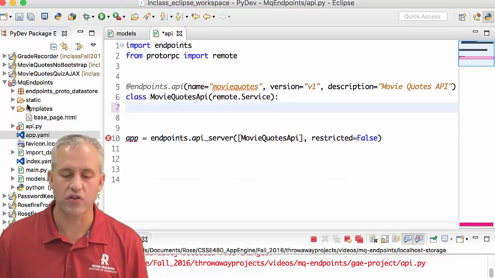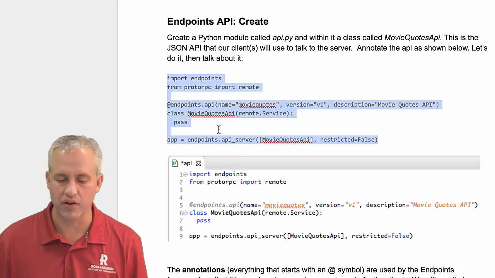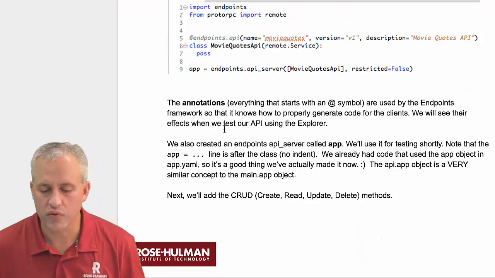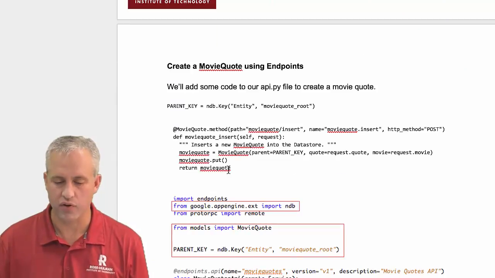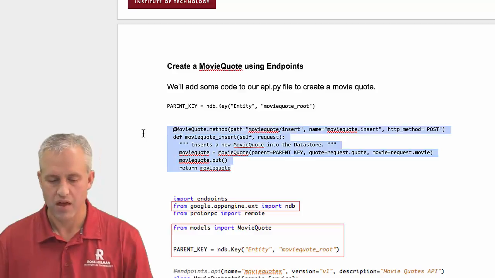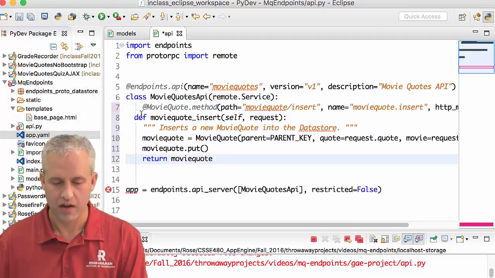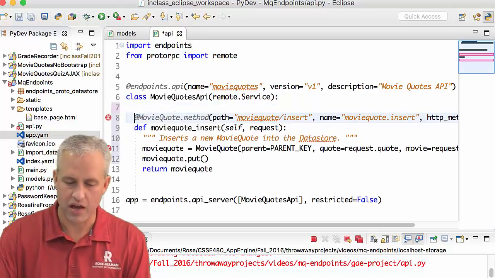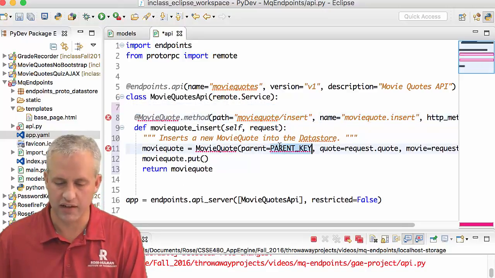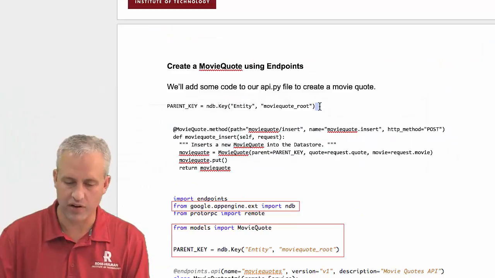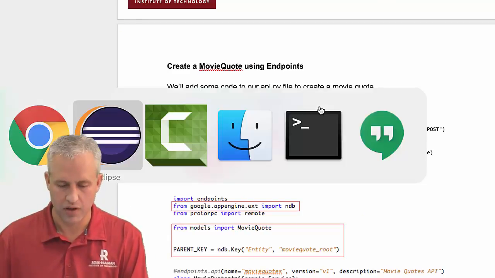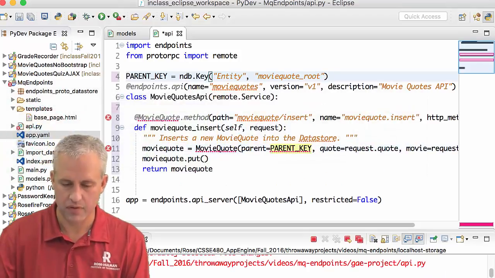All right, so let's go ahead and start looking for some methods to put into this. What we're going to do is bring in our first method, the insert method. So here's the insert method. I'm just going to pop it in there. The insert method has a dependency on this parent key variable. So I'm going to copy this parent key variable and paste it up here.